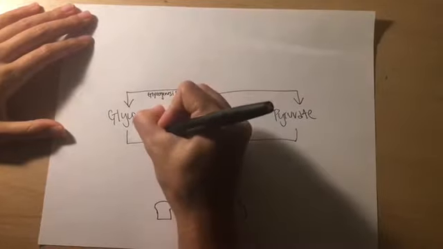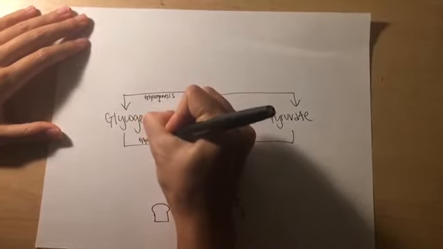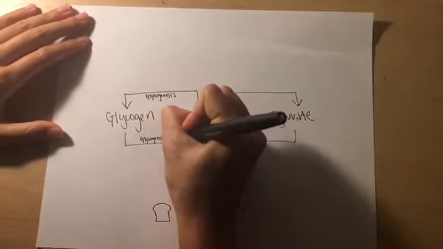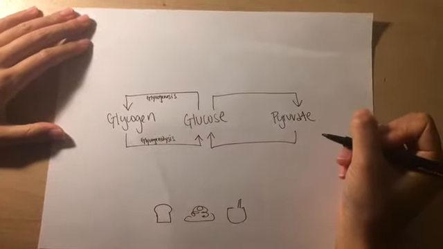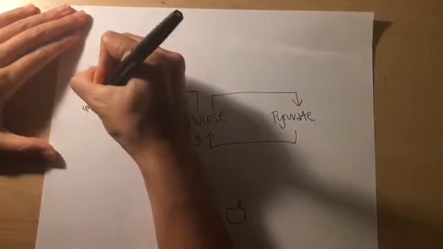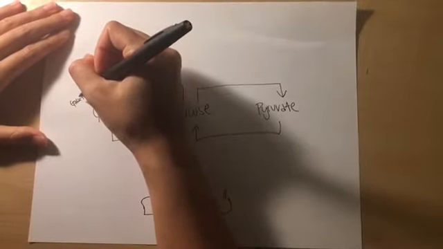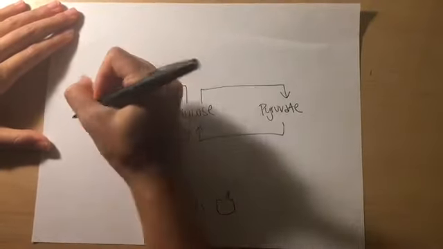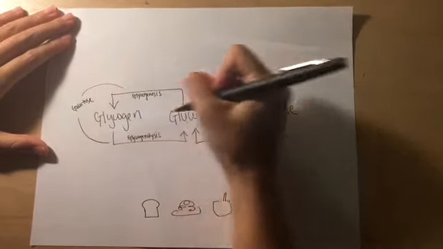When your body requires the energy from glucose, it goes through the process called glycogenolysis. This is the process in which glycogen stores are broken back down into individual glucose units. Galactose, another monosaccharide, is believed to go through these two processes as well.